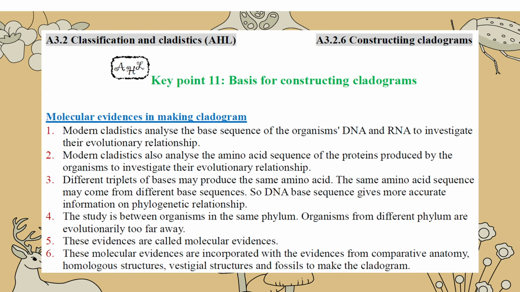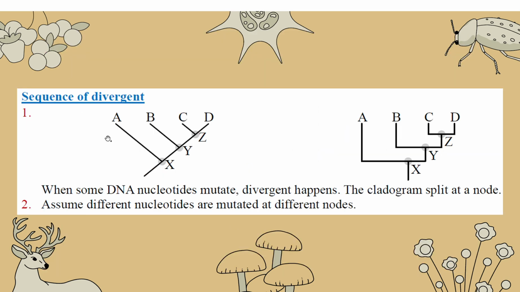So not the outside, not the appearance. This is the molecular way. Maybe they have different appearances, or maybe similar appearances, but at the molecular level, in DNA and proteins, maybe they have lots of mutations, lots of differences. So it's the sequence of divergence. When you write this in the cladogram, remember, it is by the molecular evidence, not by the outlook or the appearance.